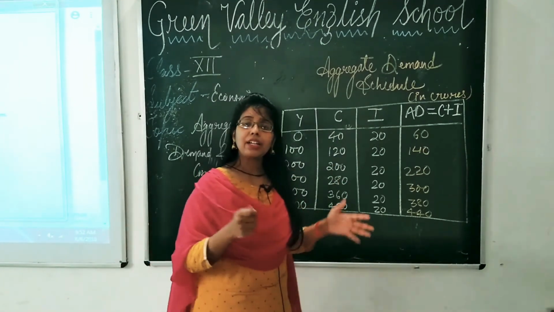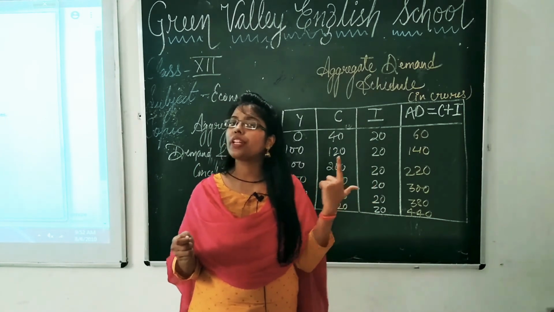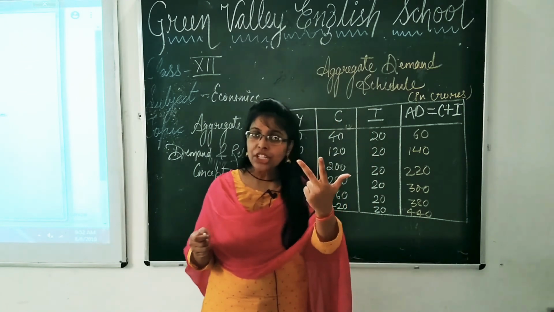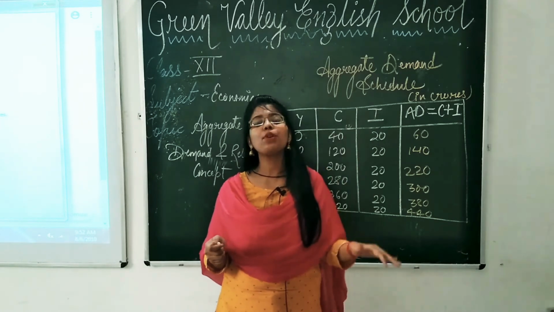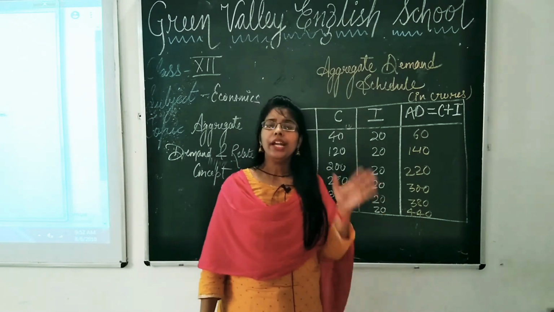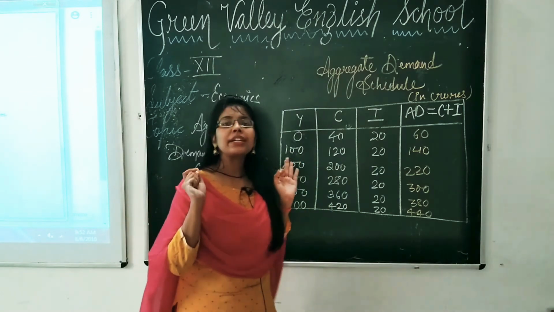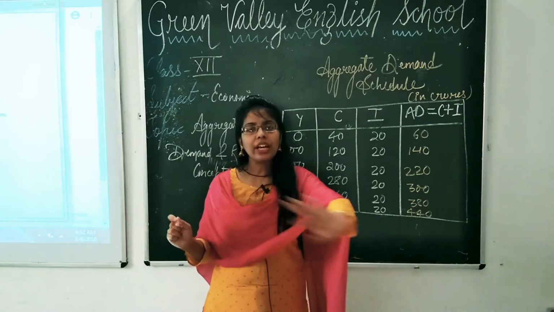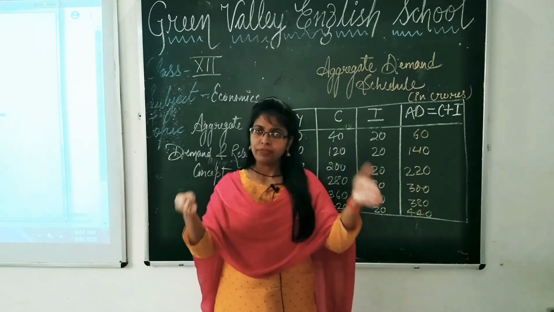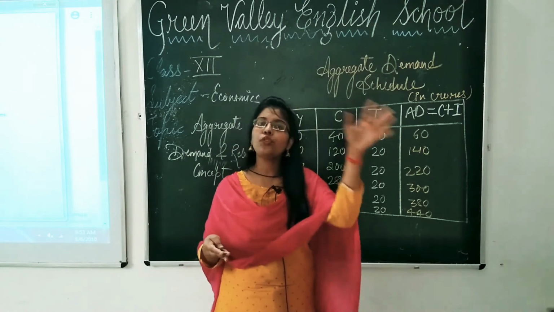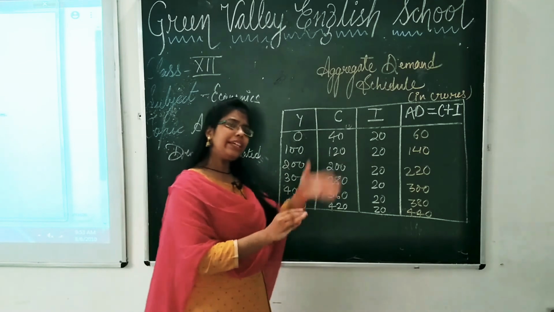And what are the aggregate demand components? Household consumption expenditure, also known as private, government expenditure, right? Investment expenditure and net export. What is net export? Export minus import. Now you are going to study the schedule in the 2 sector model. When I am saying 2 sector model, that means I am not including external sectors. It's a 2 sector model, that is between household and firms. Household and firms you have already studied in the circular flow of income. So you are going to study in that context.